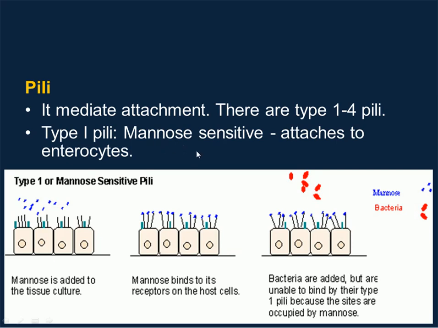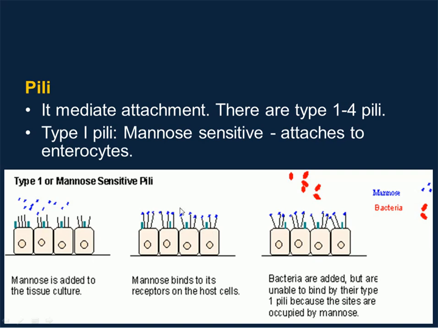Actually, this is classified via a laboratory experiment. First of all, mannose is a type of sugar present as a product of metabolic activity from the human cell. Now, the type 1 pili, or mannose-sensitive pili, we identify them through an experiment. Imagine this is a human epithelial tissue. When you apply mannose to the human epithelial tissue, this mannose, a type of sugar produced from human metabolism, will bind to the receptor of the host cell.